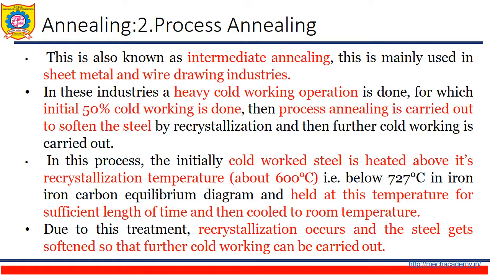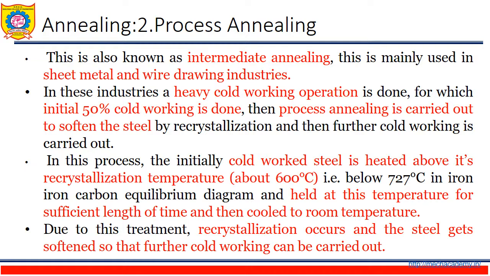Second type of annealing process is process annealing. This is also known as intermediate annealing. This is mainly used in sheet metal and wire drawing industries. In these industries, a heavy cold working operation is done, for which initial 50% cold working is done, and then the process annealing is carried out to soften the steel by recrystallization, and then further cold working is carried out.